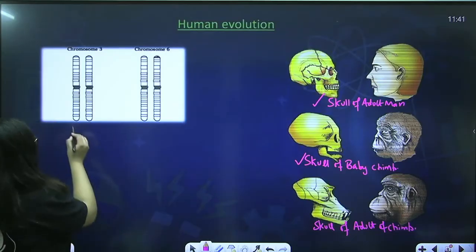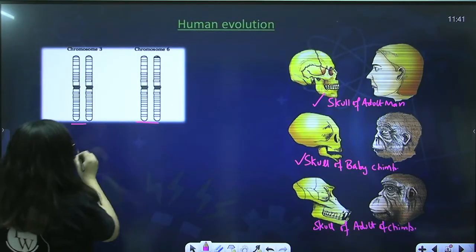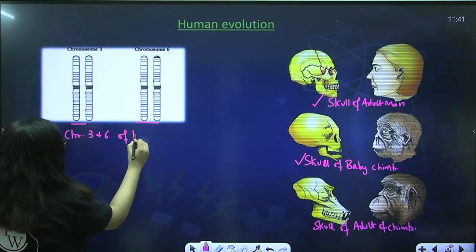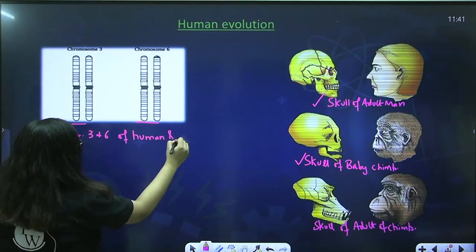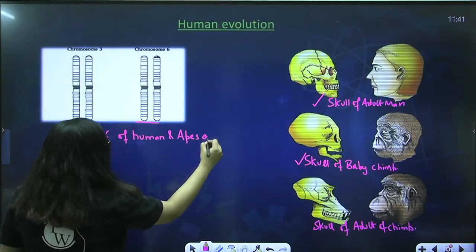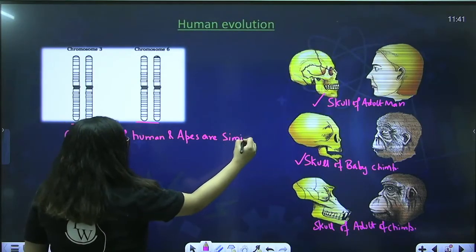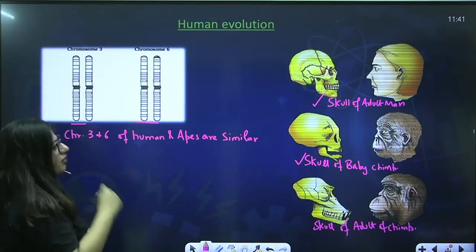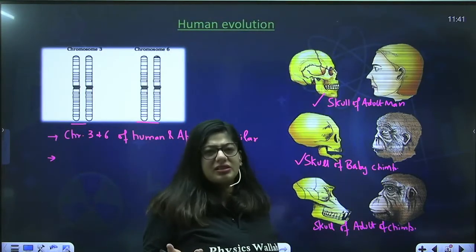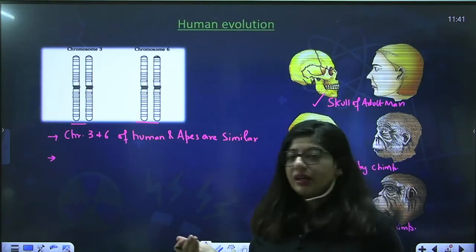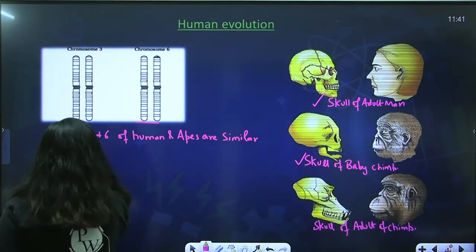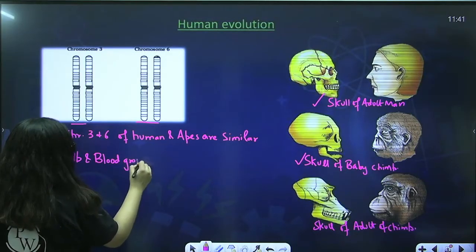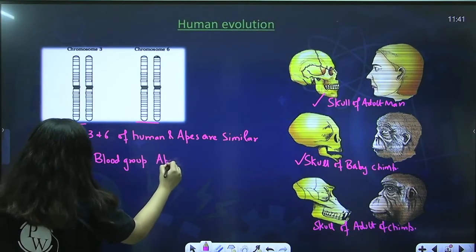Second, chromosome number 3 and chromosome number 6 of humans and apes are similar. You will see similar banding patterns in both the chromosomes. So if the banding pattern is the same, that means somewhere we have a similarity. Another, the hemoglobin and blood groups are present both in apes and humans.